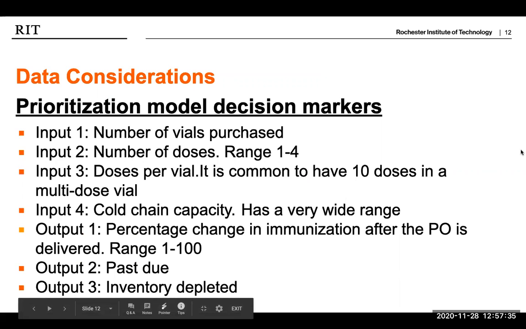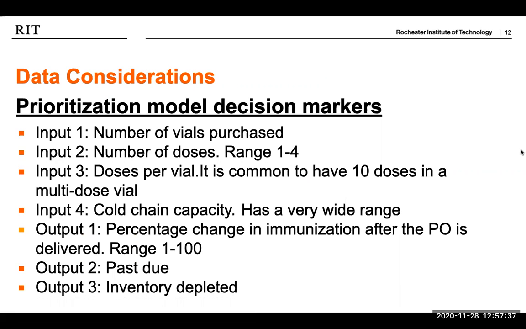So talking about the data consideration, we have a few inputs and outputs. Input 1 is the number of vials purchased. Input 2 is the number of doses which must be administered to achieve immunization from the disease. Common vaccines like the DTaP require 4 doses, hepatitis B and rotavirus 3, but influenza, MMR, etc. require just 1 dose. So the most common numbers vary between 1 to 4.